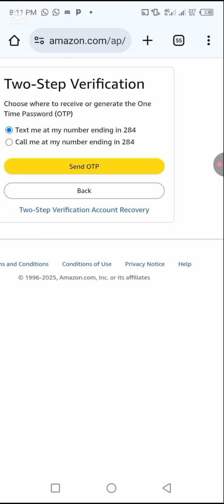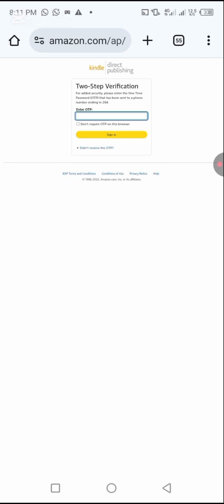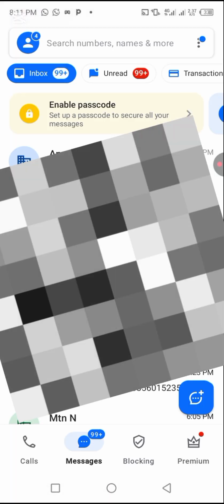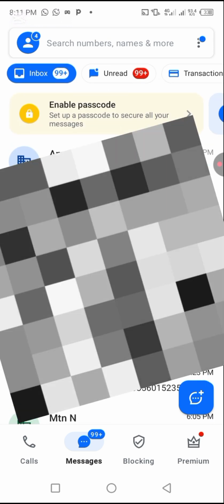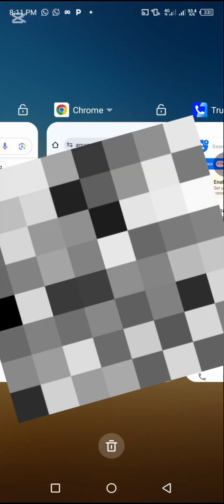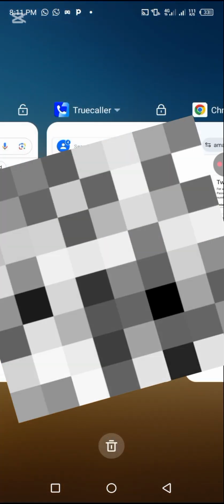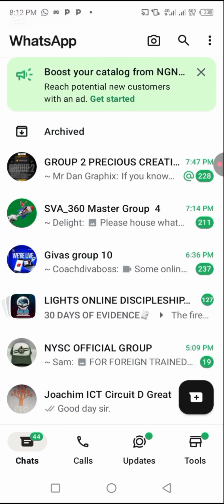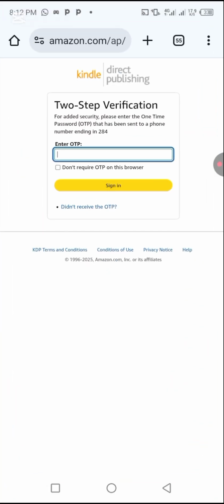Text me at my number. All right, click at send OTP. Now, if you click at send OTP, let's wait for network to bring it up, if actually it will work that way. If we receive the OTP, let's check if the number entered the WhatsApp. So actually we didn't receive any OTP.